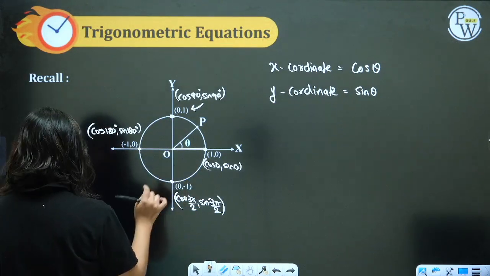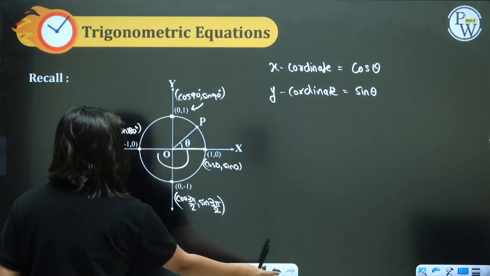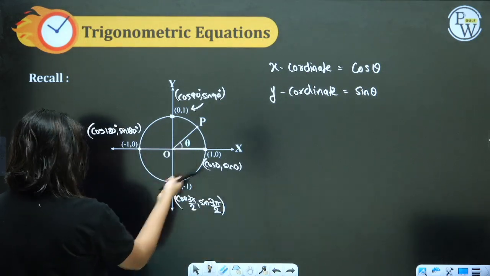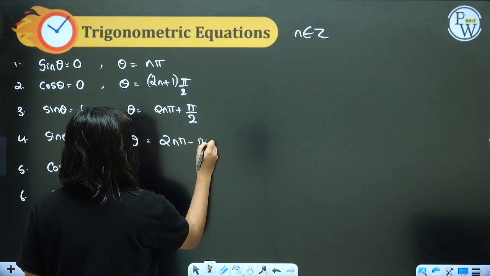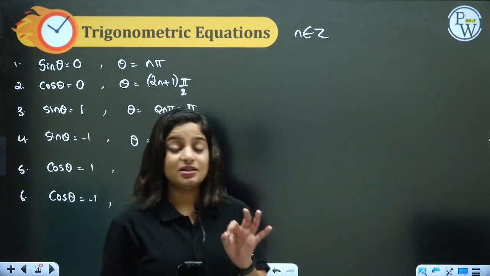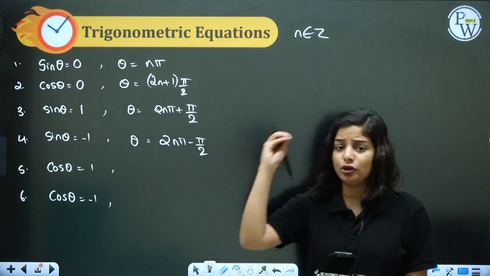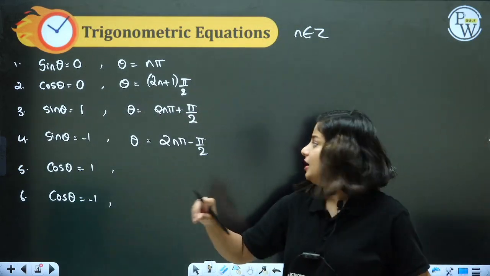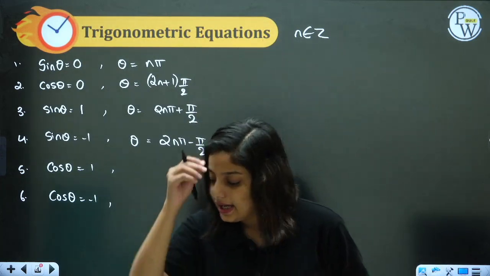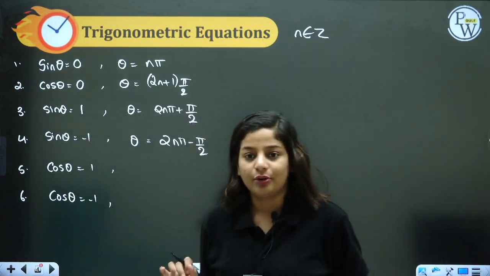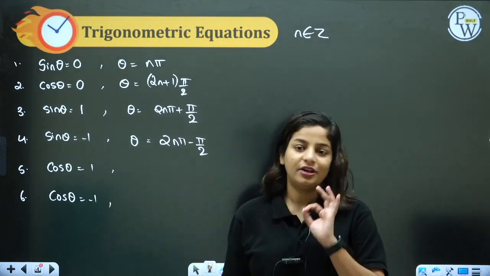Negative y-axis, how will I write? Complete circle is 2n pi. Subtract 90 from it. 2n pi minus 90. Right? This is going to be very helpful, guys. Believe me, trust me. If you understand these 6 values and try to solve questions, your life is going to be sorted, boss. Your life is going to be very sorted further on.